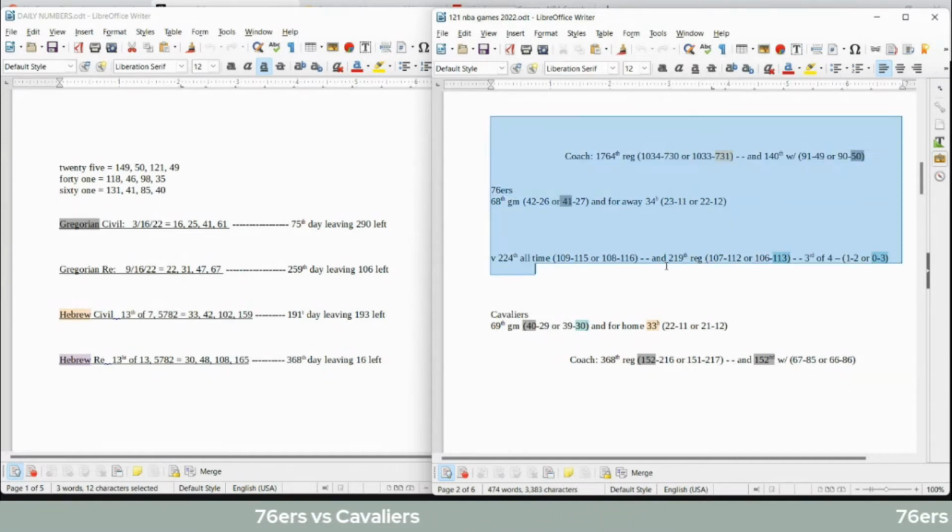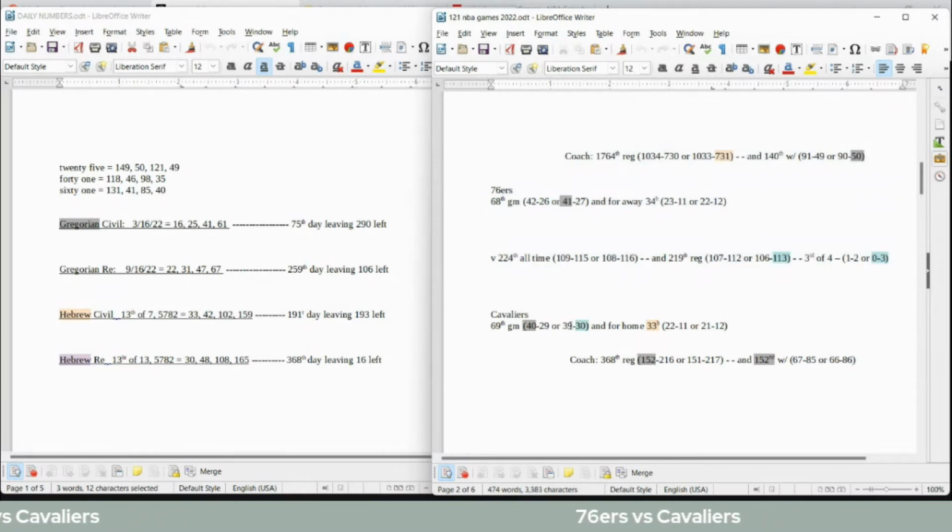If we would look towards the Sixers to win this game, it would be probably because of these number 30s right here. Cavaliers can get their 30th loss for the season, as Sixers up the series 3-0 head-to-head against the Cavaliers, like 30. And Sixers would also get their 113th regular season head-to-head win against the Cavaliers. 113 mathematically is the 30th prime number.